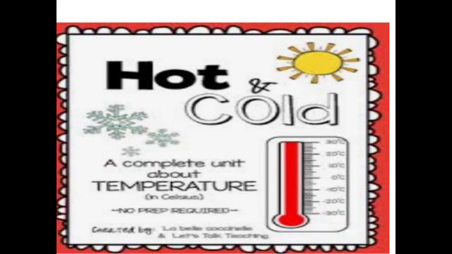We often use the words hot or cold while describing things around us. What we generally mean when we say that something is hot is that it is hotter than our body. And when we say that something is cold, we mean that it is colder than our body. So when we wish to be more precise about the hotness or coldness of a body, we use a physical quantity, temperature. Temperature is a physical quantity that measures the degree of hotness or coldness of a body. I repeat, temperature is a physical quantity that measures the degree of hotness or coldness of a body.